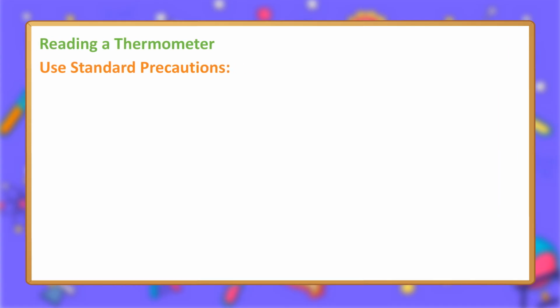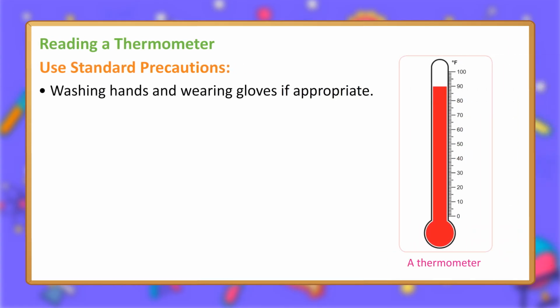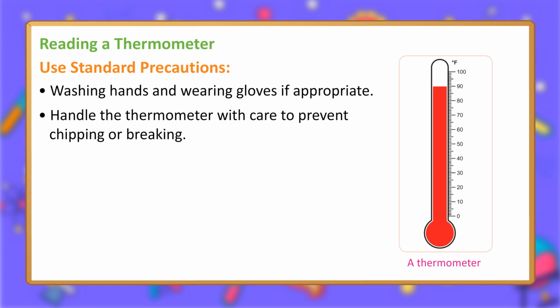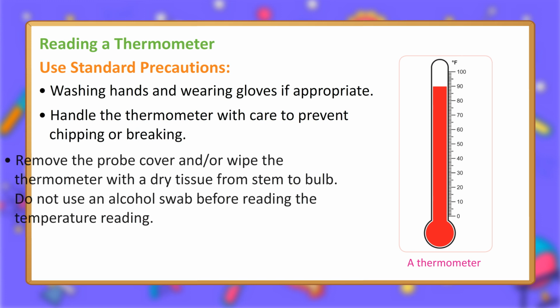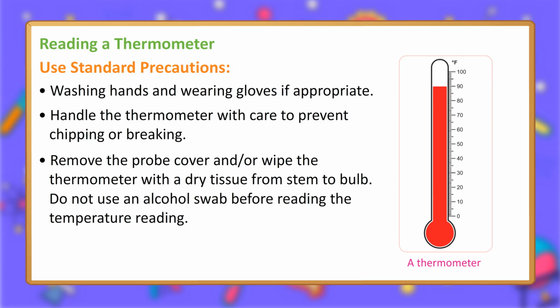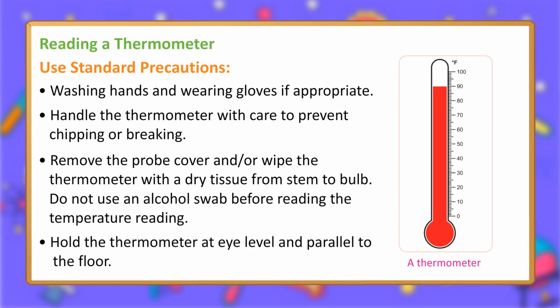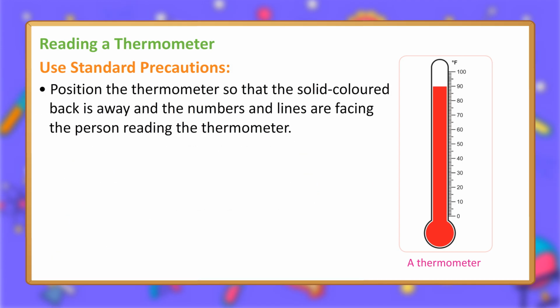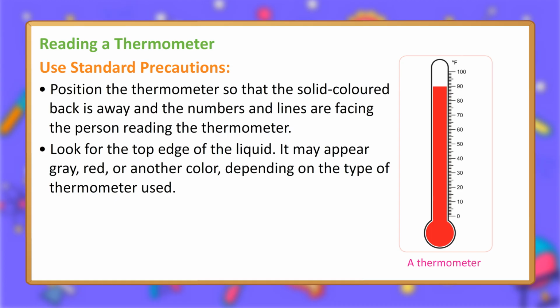Reading a thermometer. Use standard precautions, washing hands and wearing gloves if appropriate. Handle the thermometer with care to prevent chipping or breaking. Remove the probe cover and/or wipe the thermometer with a dry tissue from stem to bulb. Do not use an alcohol swab before reading the temperature. Hold the thermometer at eye level and parallel to the floor. Position the thermometer so that the solid colored back is away and the numbers and lines are facing the person reading the thermometer. Look for the top edge of the liquid.